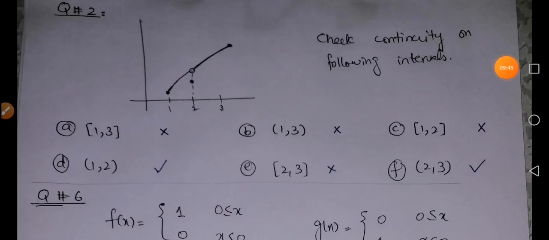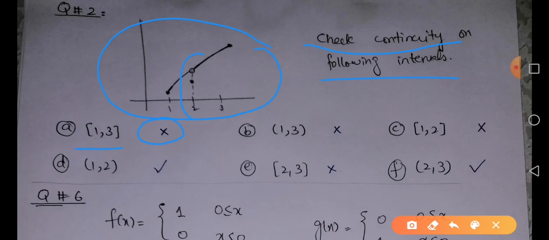Here we have question number 2 from the exercise. In this we are given a graph, and we have to check the continuity on the given intervals. The first interval is the closed interval 1 to 3. You can see that it is not continuous on the closed interval 1 to 3 because it is not continuous at the point x equal to 2.